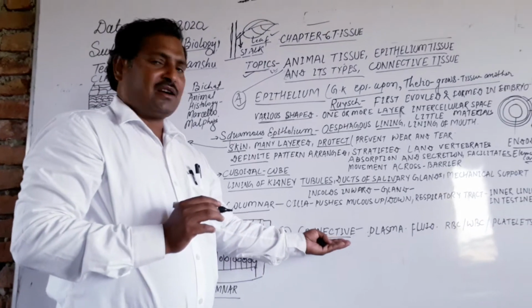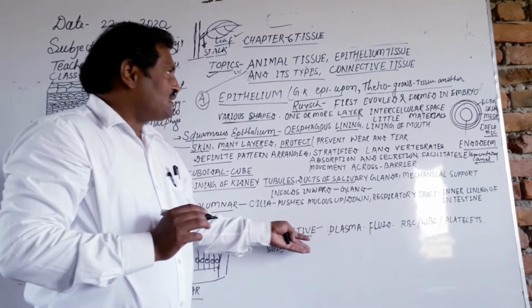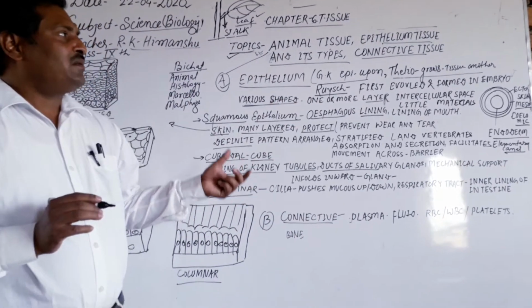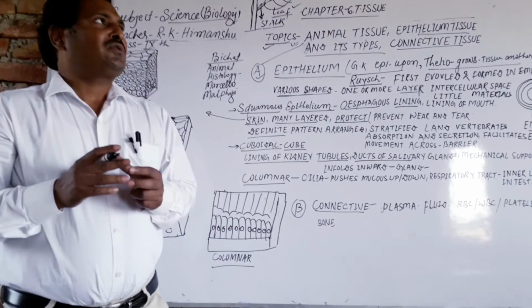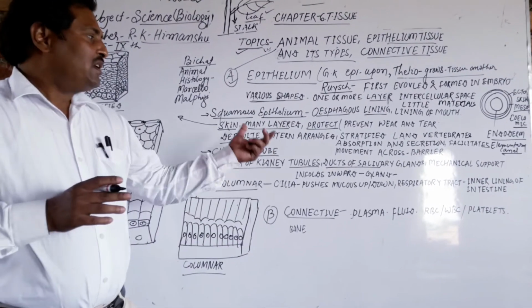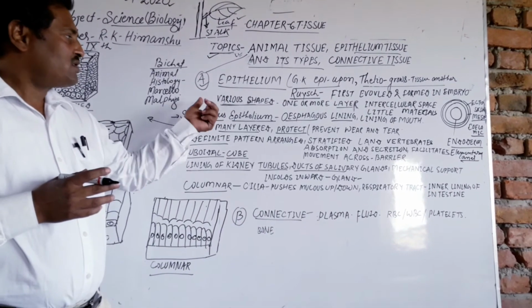After this we will read about the connective tissue, dear students. Today we had to discuss all these animal tissues, the epithelium and its types one by one, where it is found, and what its location is. Dear students, we will discuss all these things in detail in the next session of the video.